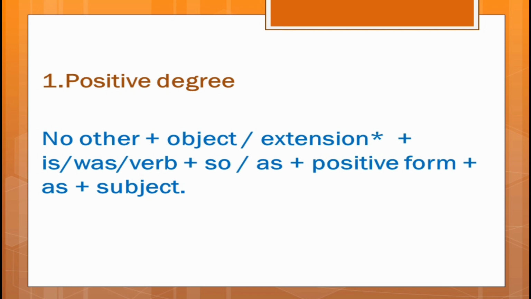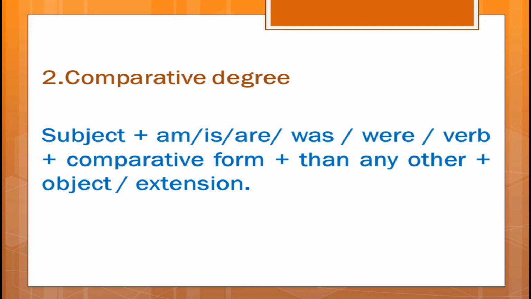Dear students, there are two or more different rules for positive degree. Now, I will give another rule for comparative degree. How to change it? For comparative degree, you can use subject plus am, is, are, was, were or verb plus comparative form plus than any other plus object or extension. By this way, you can write comparative degree.